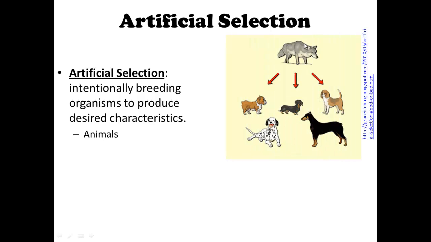So now I'm going to talk about artificial selection. Artificial selection is intentionally breeding organisms to produce desired characteristics. There's artificial selection in animals, for example, these dogs here. Originally dogs came from wolves, but today we breed dogs based on which one we want. If we want Dalmatians, we breed Dalmatians with Dalmatians. So there's different kinds of dog breeds.